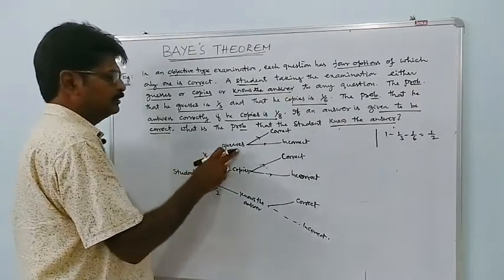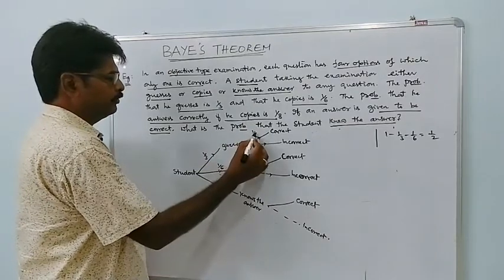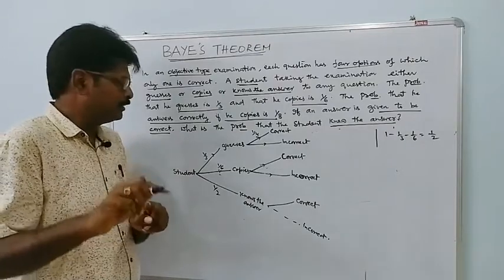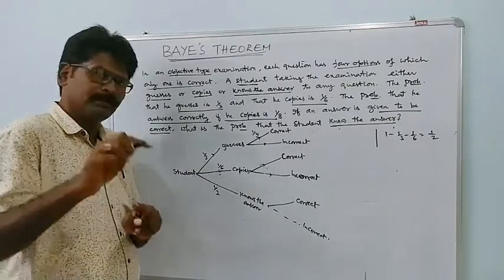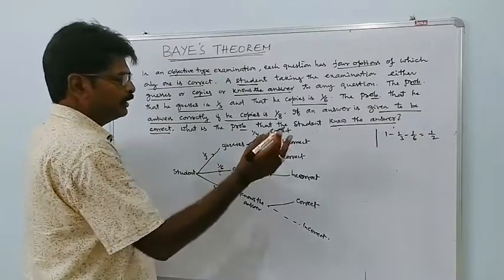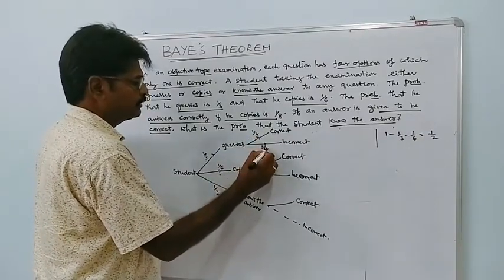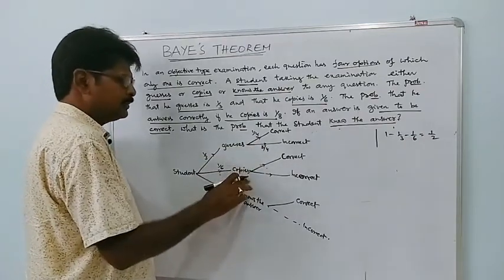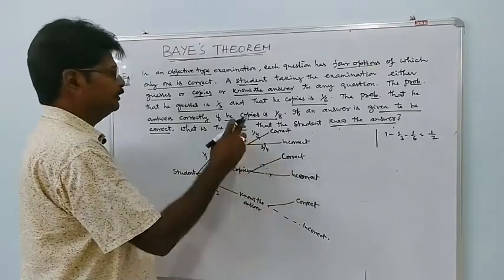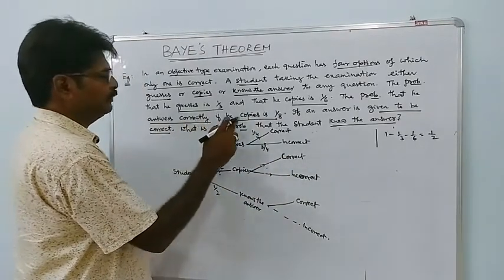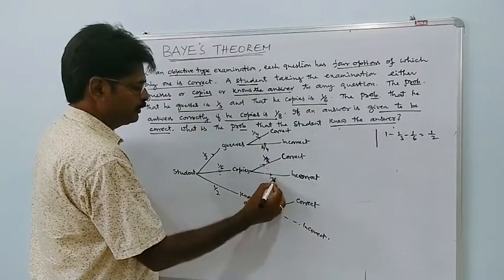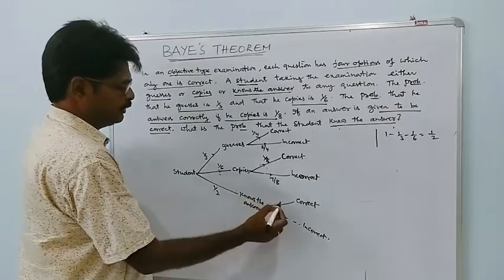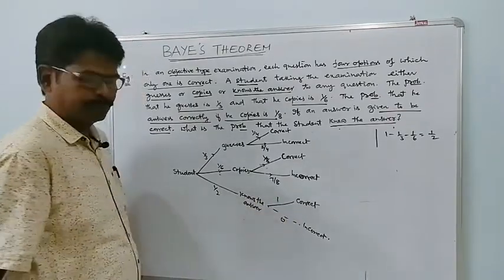If he guesses, the probability of the correct answer is 1 by 4, because out of 4, 1 is correct. Incorrect we don't need, but of course it is 3 by 4, because the sum of these two is always 1. If he copies the answer, the probability of answering correctly is 1 by 8, so incorrect is 7 by 8. If he knows the answer, it is 1, so incorrect is 0.